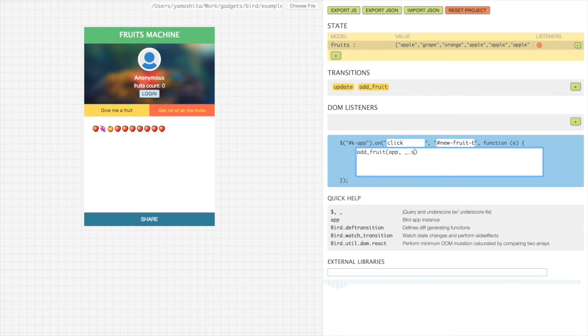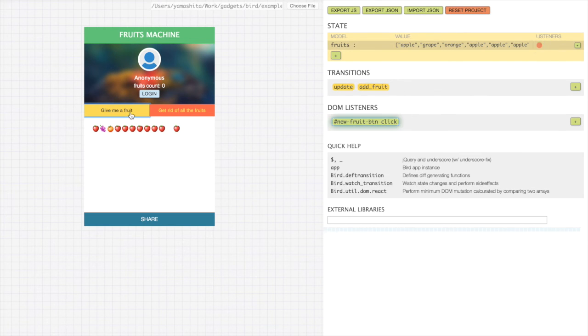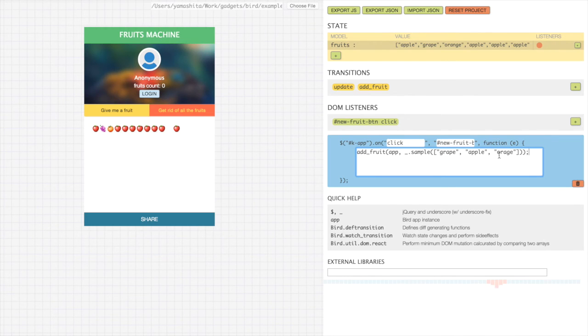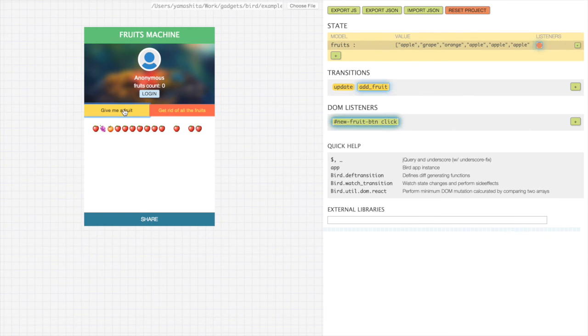We're gonna use _.sample to add a random fruit, like grape, apple, orange, and so on. And when I click it, it should. Oops, I must have spelled something wrong. Orange. That's not it. Orange. Okay. When I hit it, it's gonna add a random fruit to the array. It doesn't look random, but it's actually random.